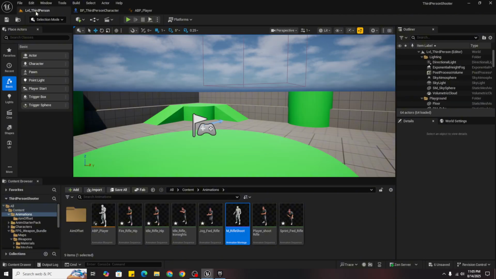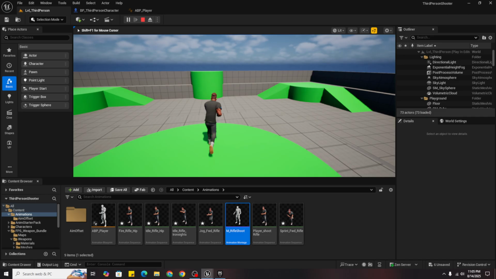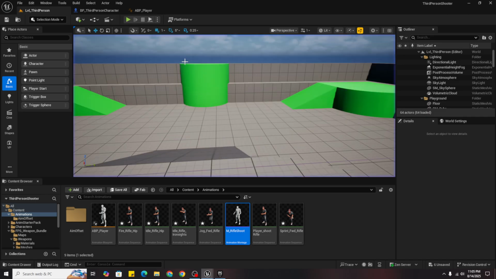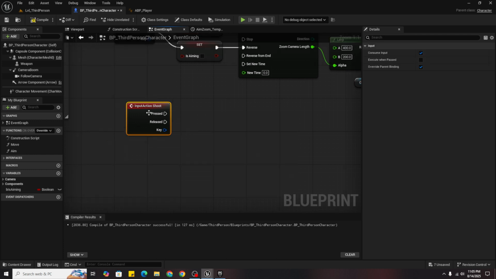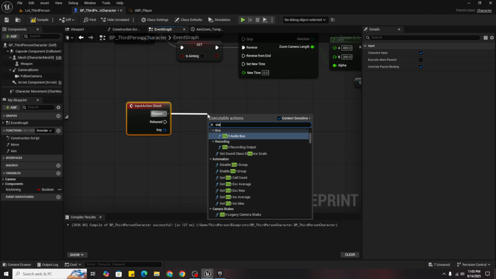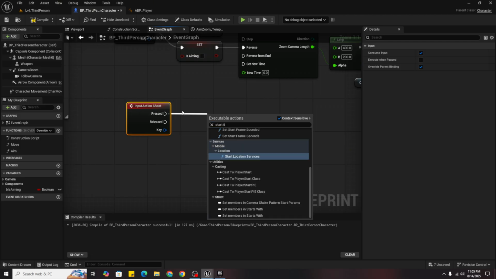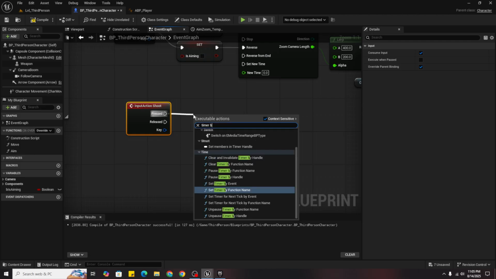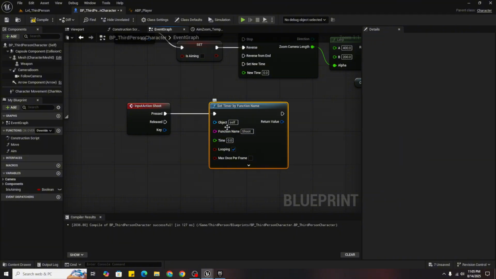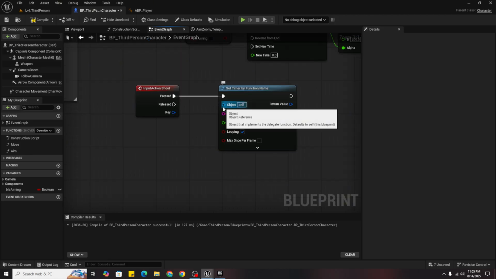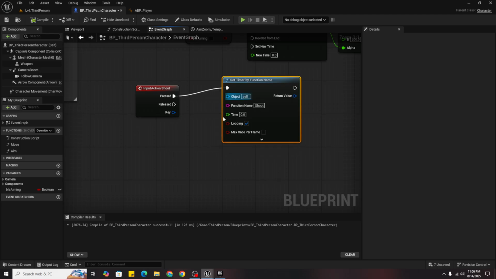Now if we shoot and it's not like that, so just disconnect it and bring it here. So input action shoot, start timer by function name. So set the function name to shoot and turn on the loop. So now if we compile it, it's good to go.